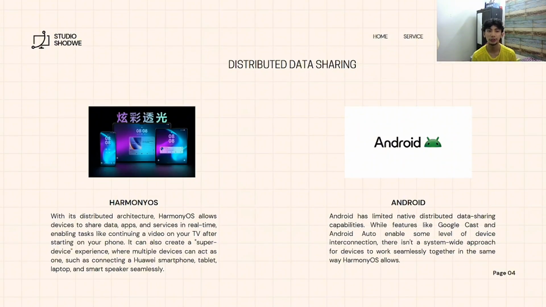It can also create a super device experience, where multiple devices can act as one, such as connecting a Huawei smartphone, tablet, laptop, and smart speakers seamlessly, as long as they use Harmony OS.